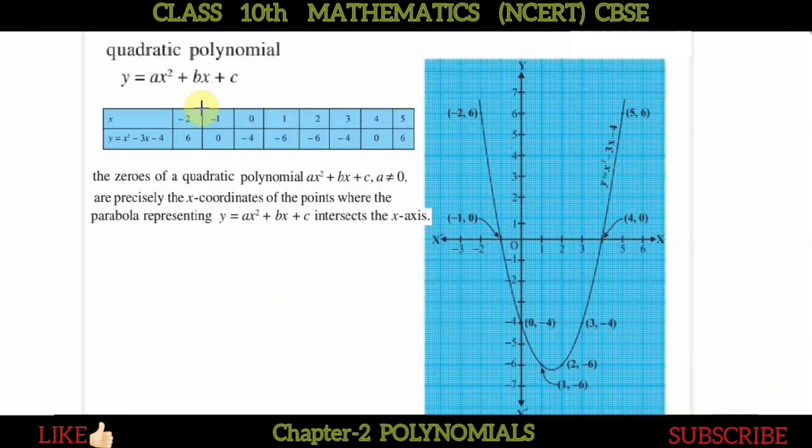Okay, so in this way also we can find the zero. Now see some more graphs. This is a quadratic polynomial. Okay, now quadratic polynomial means, अब देखिए एक चीज तो आपको मालूम है कि जो जितना हायर डिग्री का है, जैसे linear polynomial having degree 1, so we will have one solution or 1 zero. Quadratic polynomial having degree 2, so we will have 2 zeros. Okay, now cubic polynomial having degree 3, so we will have 3 zeros.